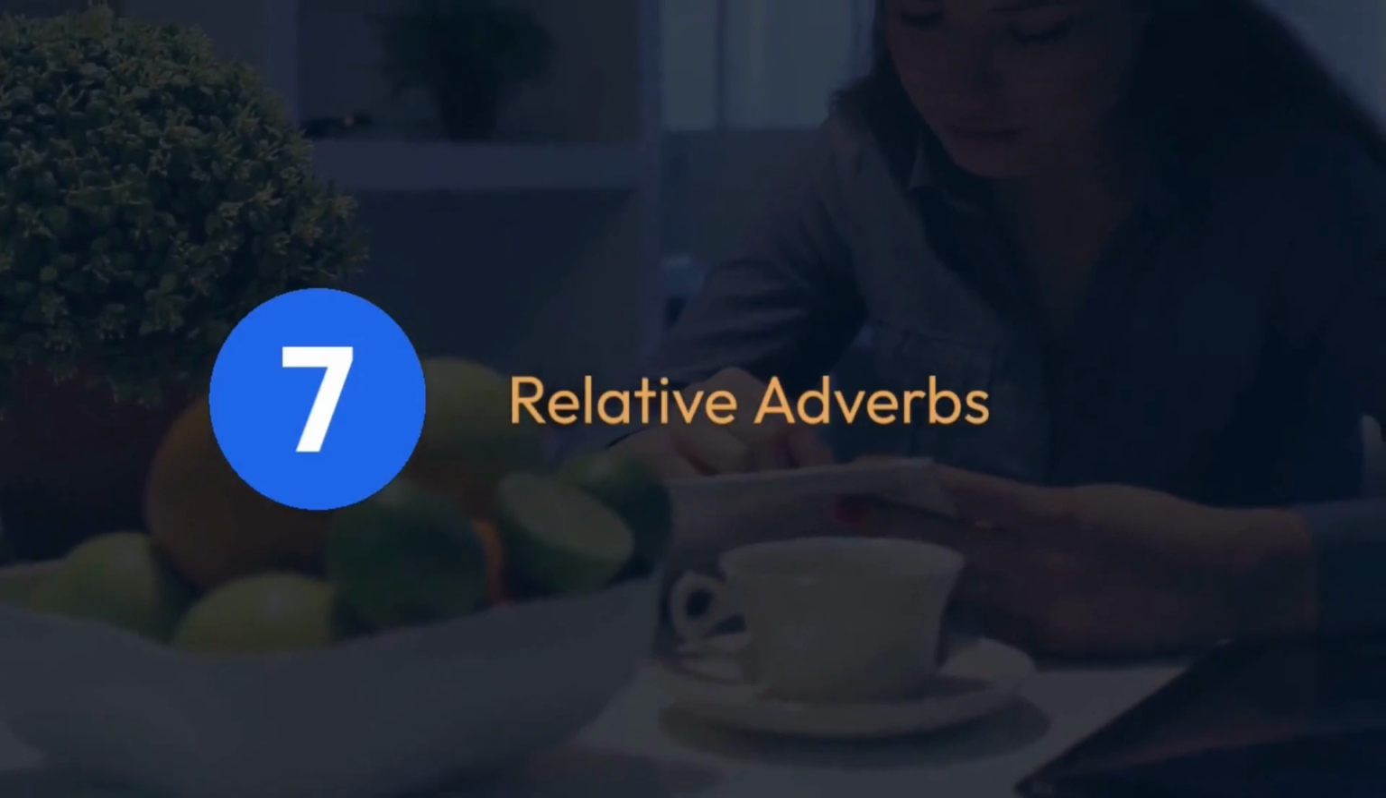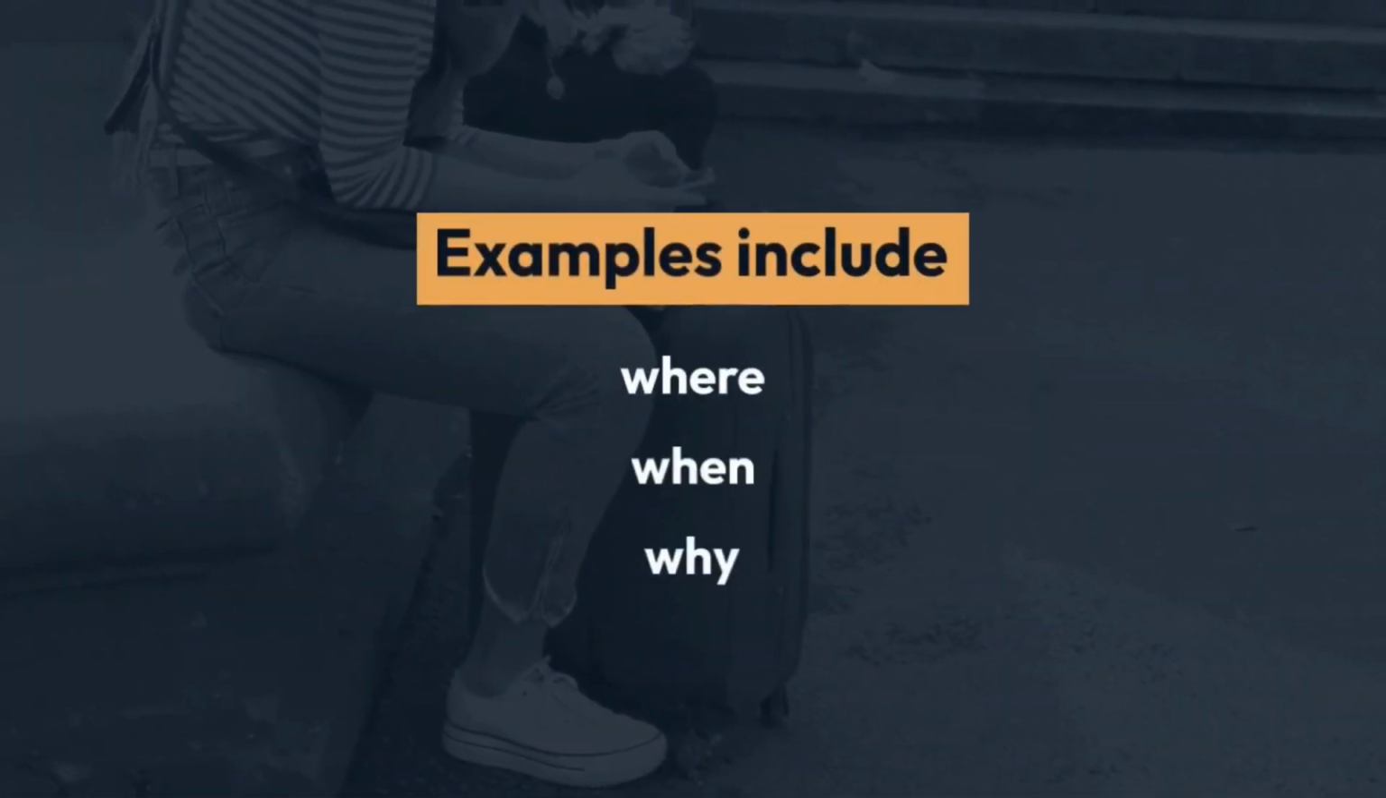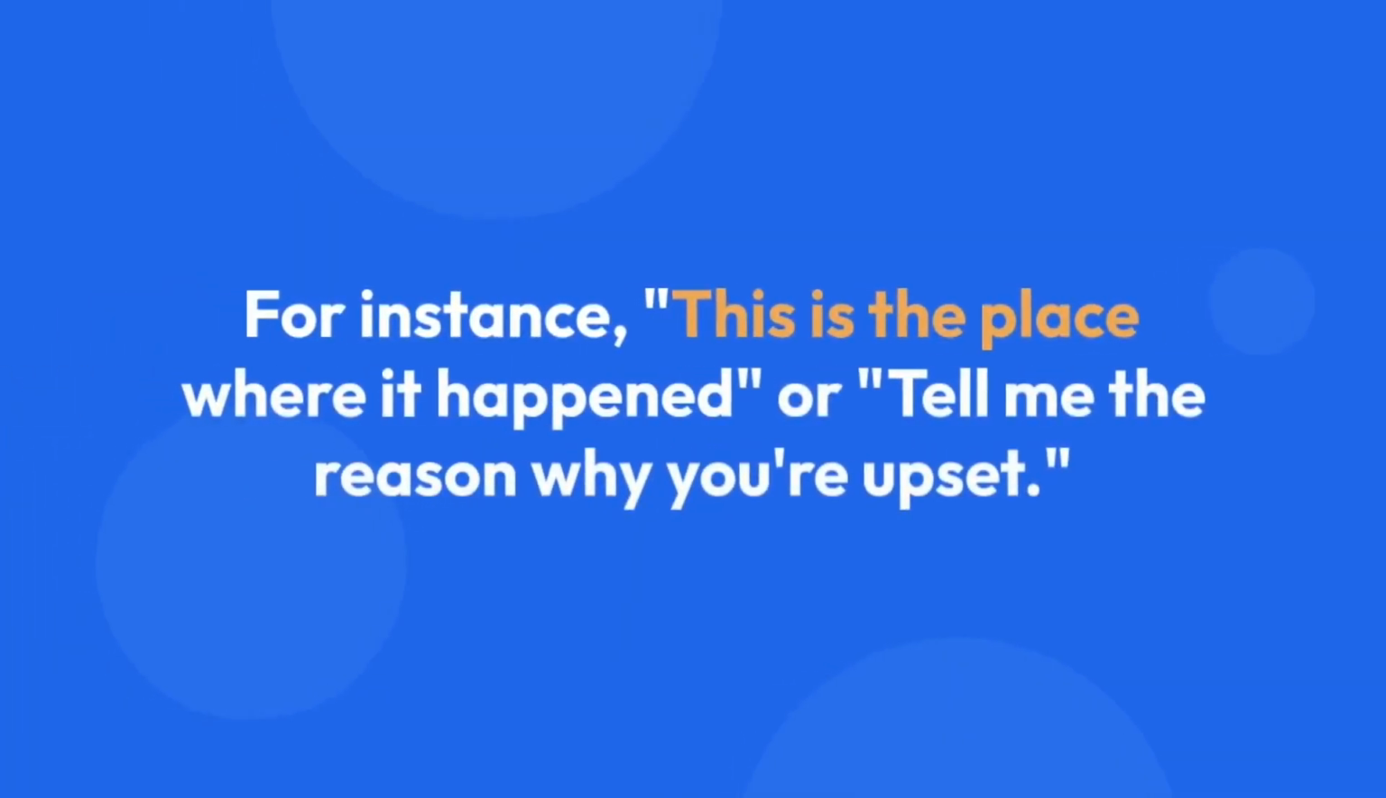Number 7. Relative adverbs. Examples include where, when, why. For instance, this is the place where it happened. Or tell me the reason why you are upset.